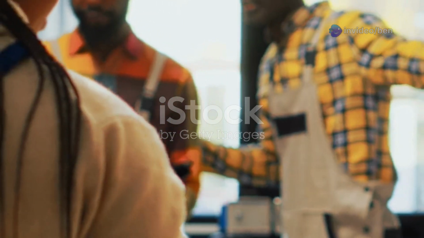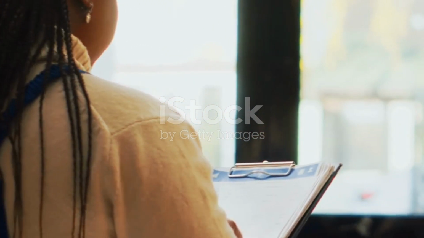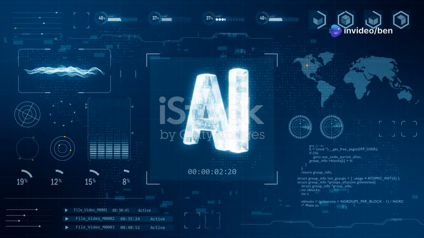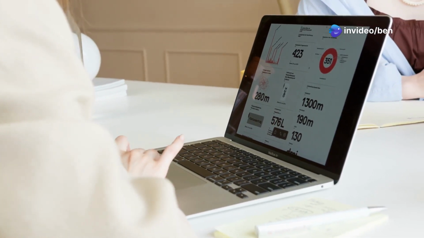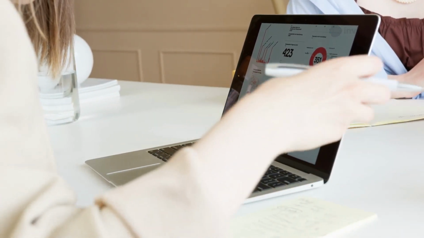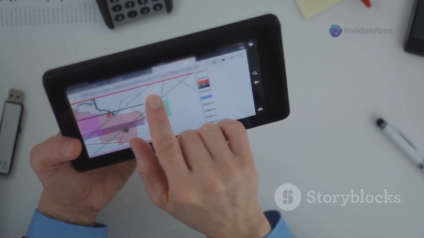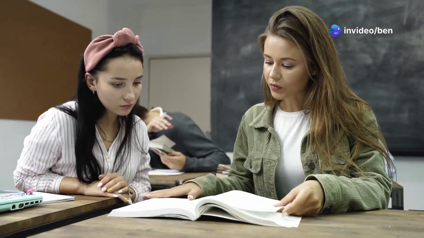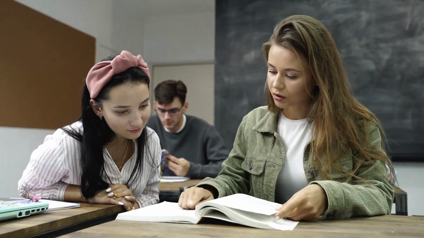In today's information-saturated world, the ability to quickly grasp the essence of a document is crucial. Perplexity offers powerful summarization capabilities. You can ask it to summarize lengthy articles, web pages, or even uploaded documents. This is incredibly useful for busy professionals. It helps them stay informed without dedicating hours to reading. Students can use it to get an overview of assigned readings. This allows them to focus on the most critical sections, making study time more productive.